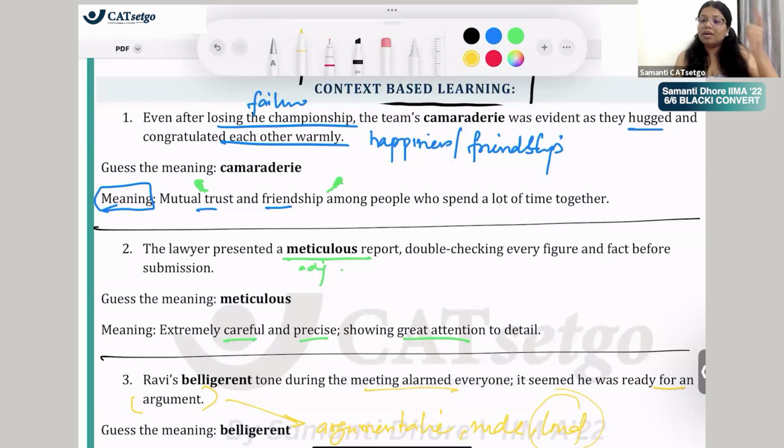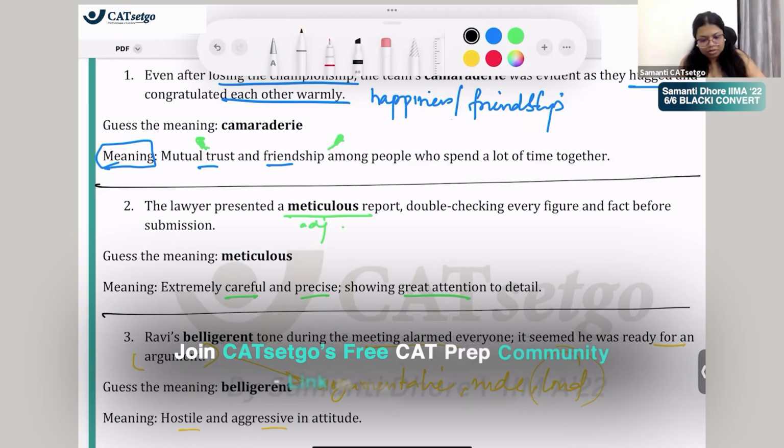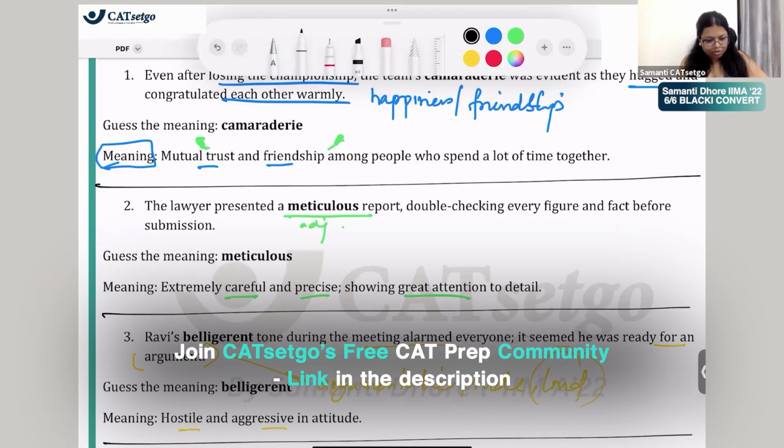So it's more important for you to understand, क्योंकि हम VARC को इस तरीके से समझने वाले कि passage में author is trying to say something positive or something negative about the said topic. वो हमें जानना बहुत जरूरी है. So here, according to the sentence, definitely the author is trying to say something negative. So rude is the word that you would want to stick to. Harsh is also something you would want to stick to. So hostile and aggressive in attitude. And aggressive, argumentative, hostile. Hostile is also somebody who is not friendly. मतलब rude. है ना? So you are correct. You were correct. Very good. Chalo, let's do the next one.